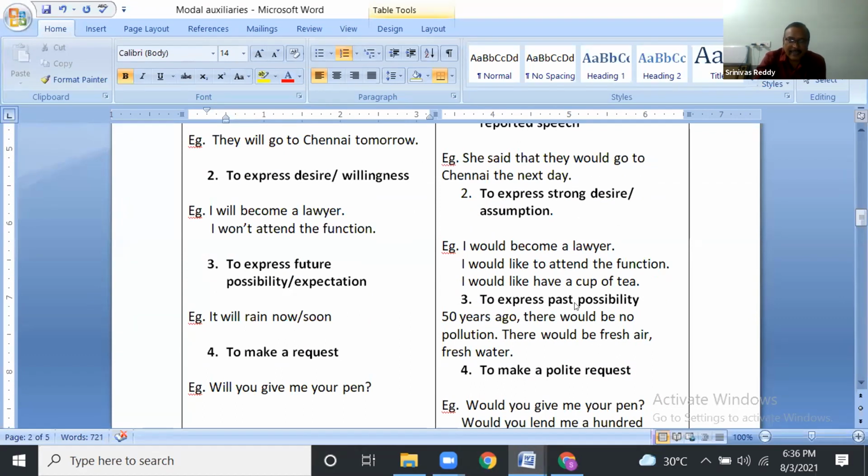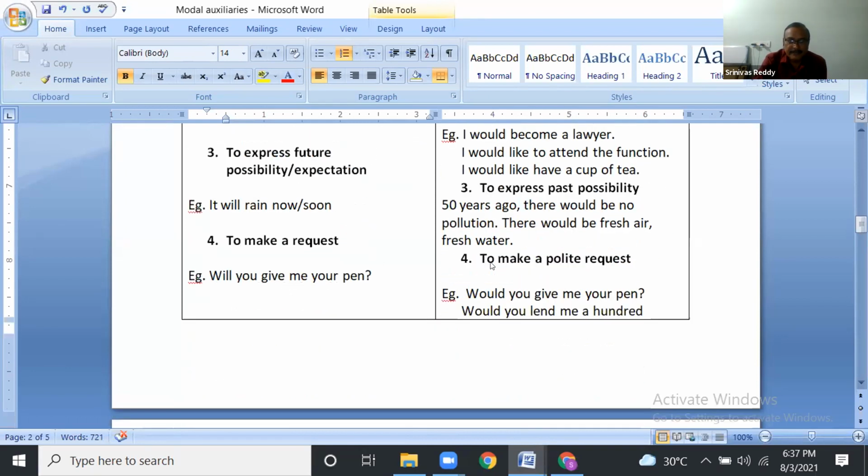Actually, here these modal auxiliaries are very common in our day-to-day conversation. In our day-to-day conversation, we give suggestions, we take suggestions. Is it clear? Okay, we give advice. Is it clear? We make requests. Is it clear? We speak of possibilities. All these are very common in day-to-day conversations. Right? Shall we move forward?